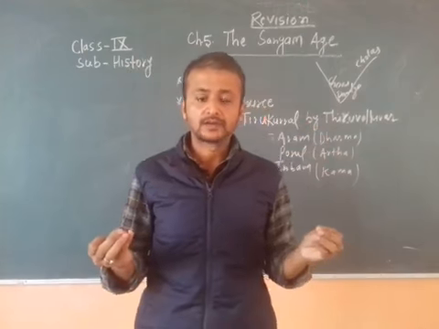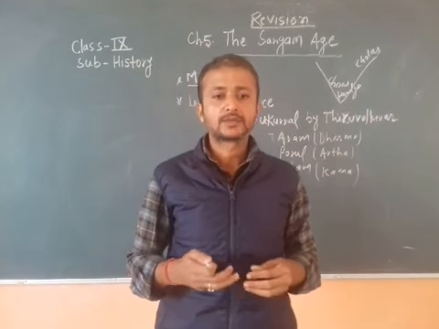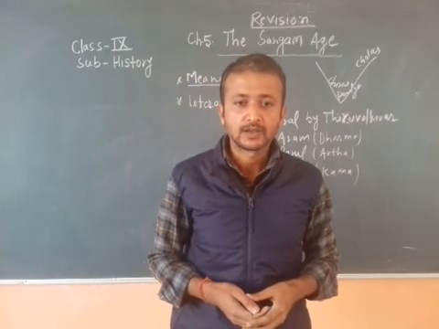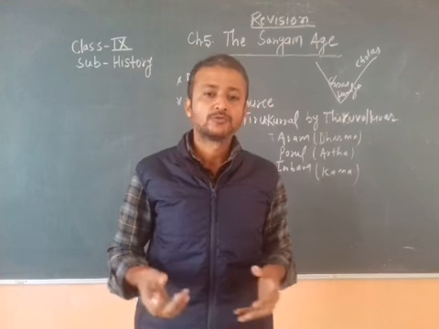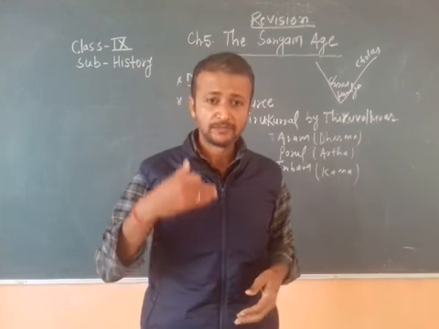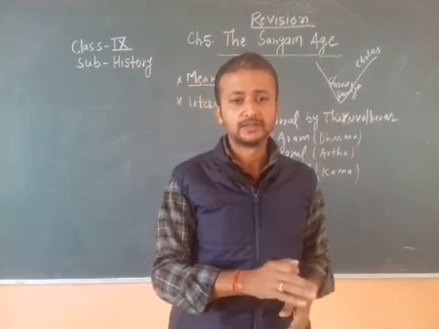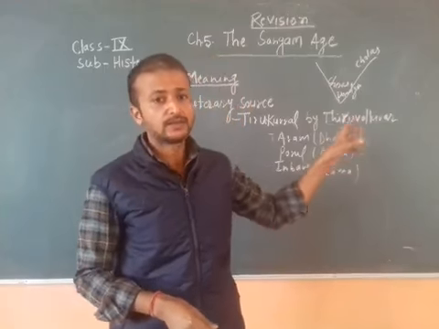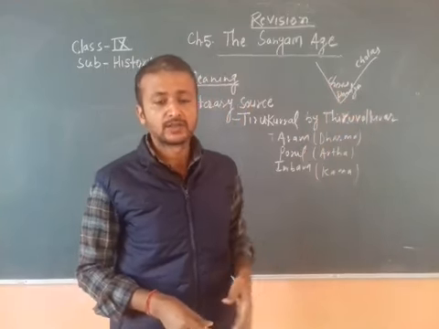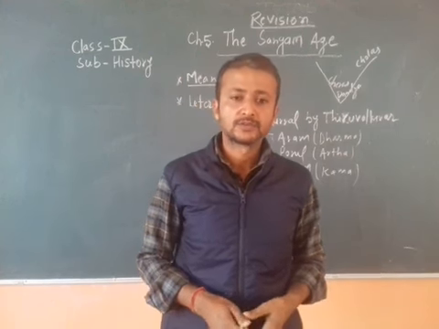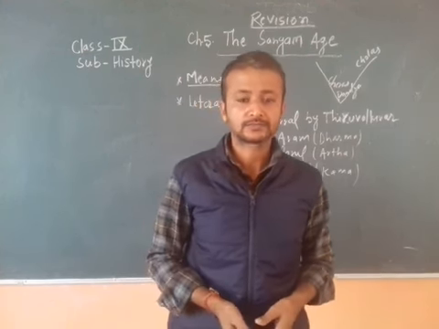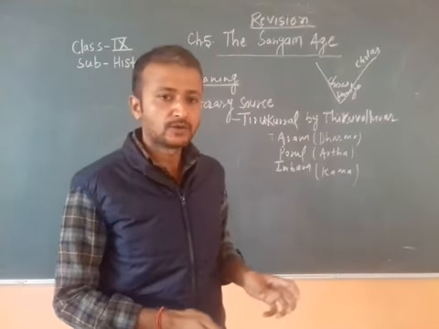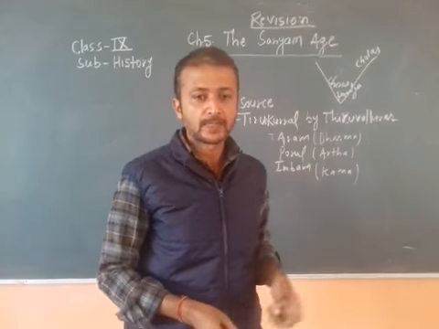These 3 kingdoms were rivals of each other. They were continuously involved in war with each other, and ultimately due to war they became weak, and finally their rule ended. But they ruled in southern India for almost 500 to 600 years. Okay. Now we are coming to the topic.